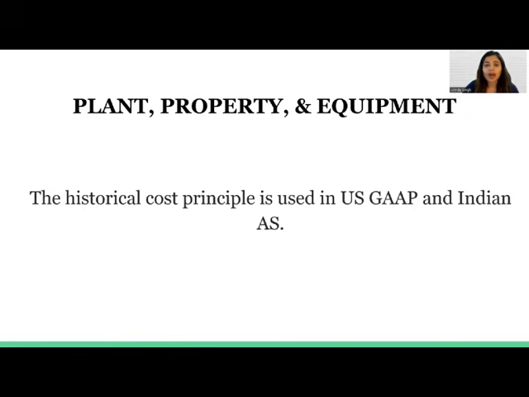When we talk about plant, property, and equipment, the historical cost principle is followed for both US GAAP and Indian accounting standards. However, under the Indian accounting standards, re-evaluation is allowed, while under US GAAP, re-evaluation is not allowed. For instance, in May 2017, Blue Corporation owned some plant, property, and equipment with a gross value of $500,000.